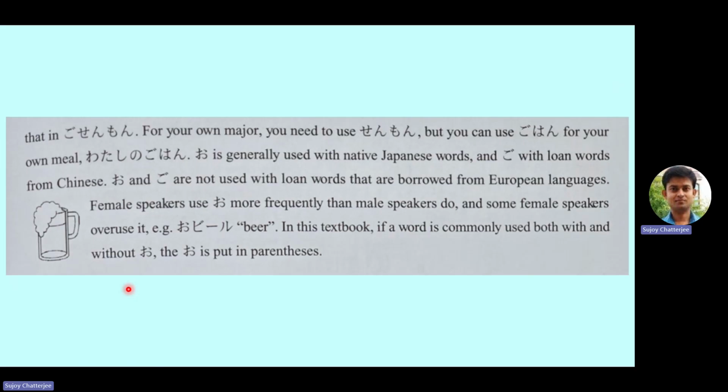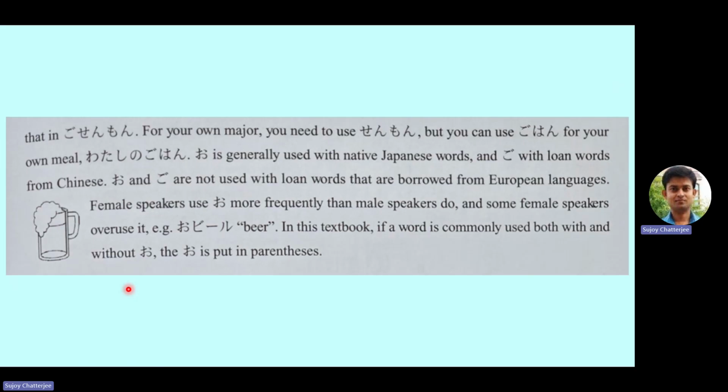And namae is a Japanese word, so it is onamae. O and go are not used with loan words that are borrowed from European languages. That means if you are writing a katakana word, then even if that particular thing is of high value or highly priced culturally, we still do not use o in front of katakana words.